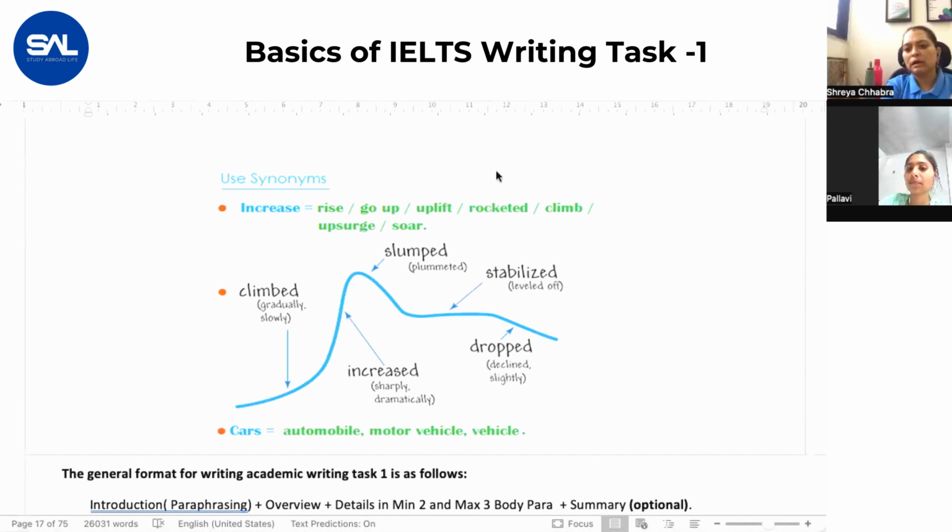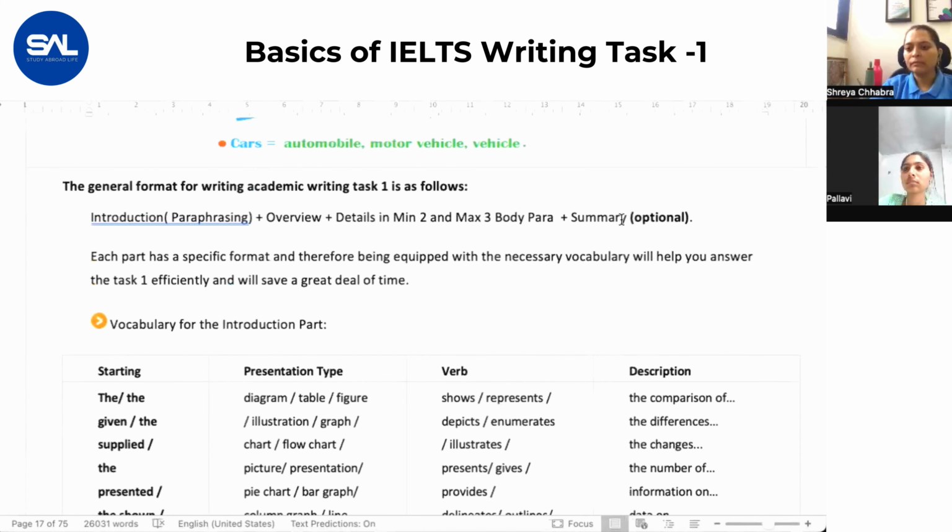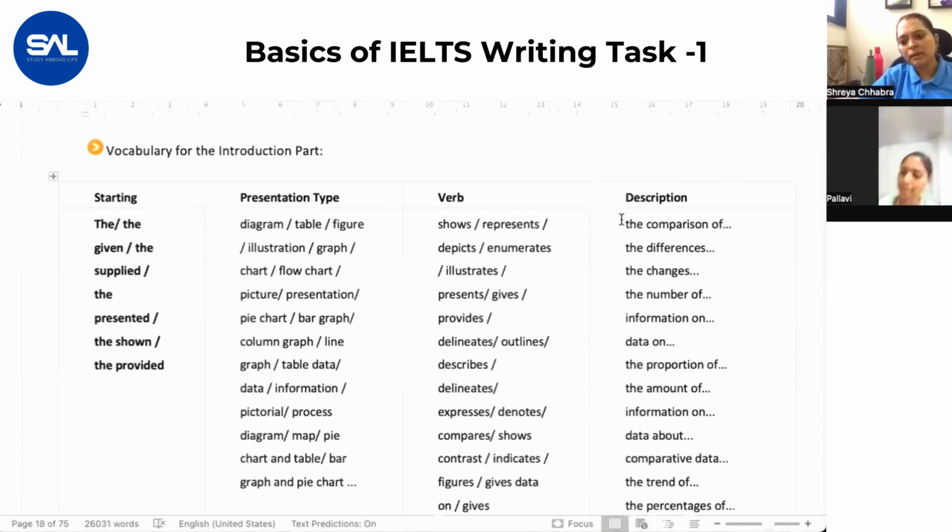Okay. If it is a slight increase, then you'll be using the word decline slightly, or decline slowly or minimally. If it is too much of an increase or decrease, then you can use the word significant increase. Then you can use the word dramatic increase, drastic increase. All these words are given to you in the notes. Fine. Are you getting me?